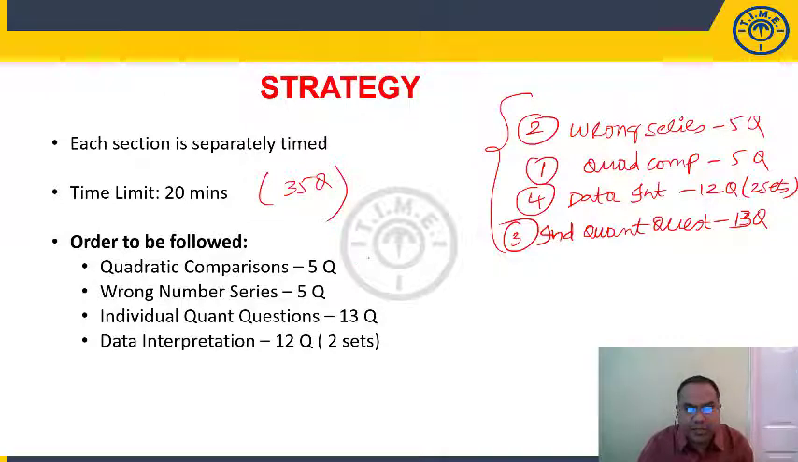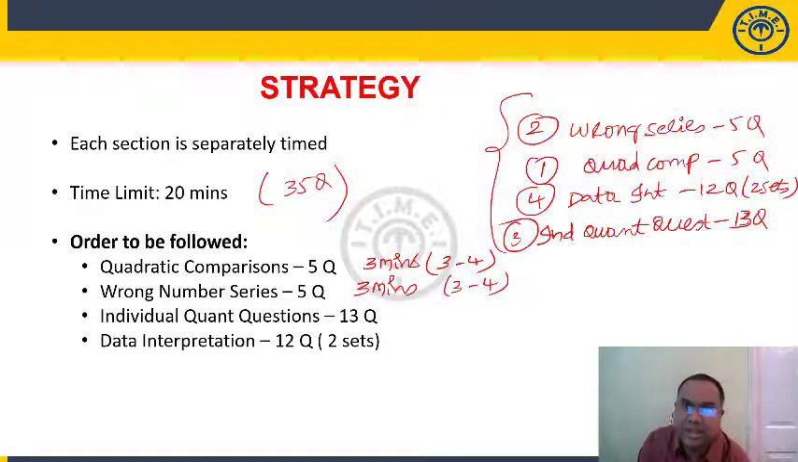Now for quadratic comparisons, spend 3 minutes of time. You can easily solve 3 to 4 questions. Then wrong number series, spend 3 minutes of time. You can attempt a minimum of 3 to 4 questions from wrong number series. I am looking at only the minimum number. You might have done 5 out of 5 also. I am not denying that fact.